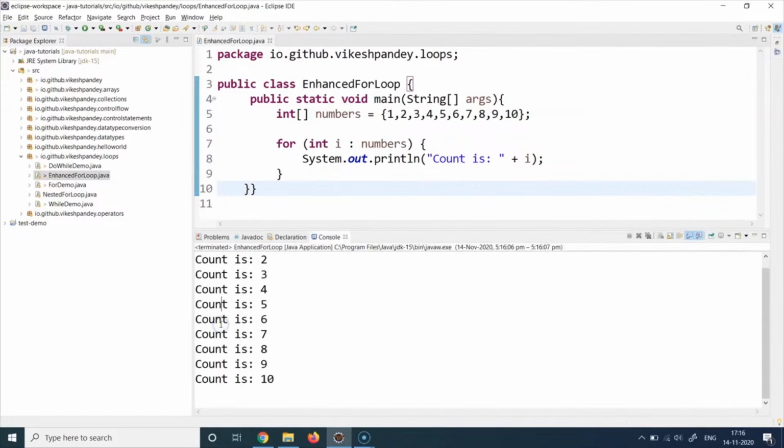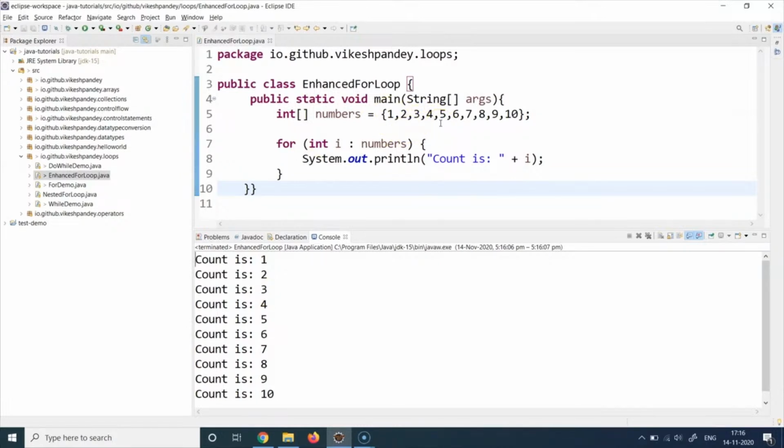So you can see we are able to print all the elements of the array. And that's probably one of the most popular usages as well, that if you want to just print all the elements or access all the elements of an array or a collection one by one, then just use the enhanced for loop. So you can see at each step, it is printing the value of I, and the value of I is basically the subsequent elements of the array. That's the whole idea with the enhanced for loop.